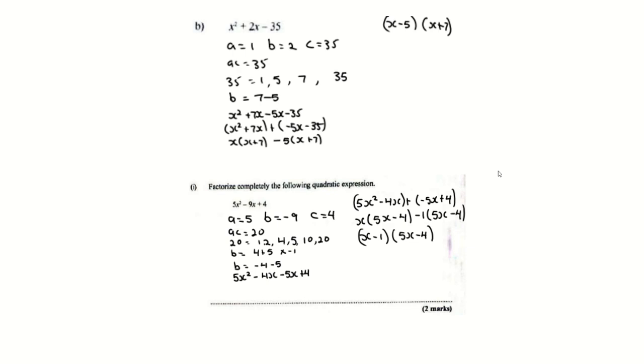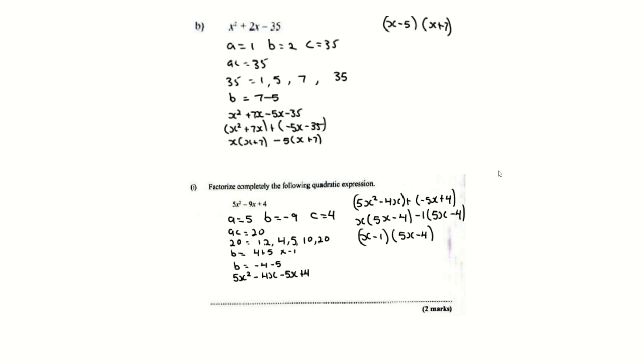4 by negative 1 is minus 4. 5 by negative 1 is minus 5. So B is actually negative 4 minus 5. And then we know that one of the steps is that in the place of B, you're going to put negative 4x minus 5x. So it's 5x squared minus 4x minus 5x plus 4. Factorize it. We have our 4 terms.